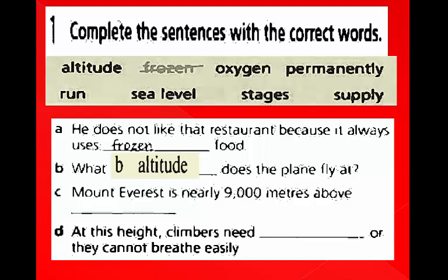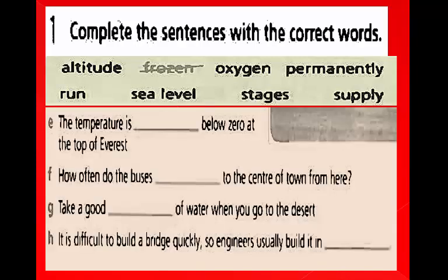Sentence C. Mount Everest is nearly 9,000 meters above what? Above sea level. Sentence D. At this height, climbers need what, or they cannot breathe easily? They need oxygen.